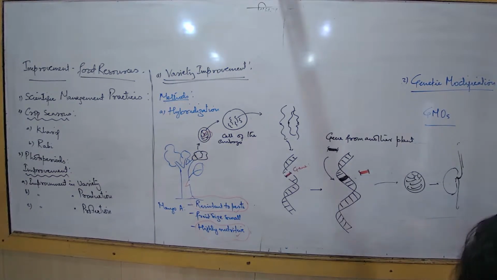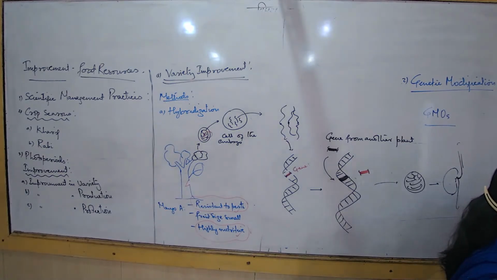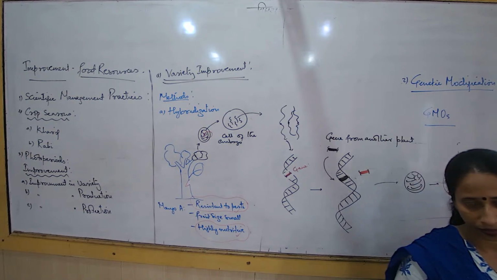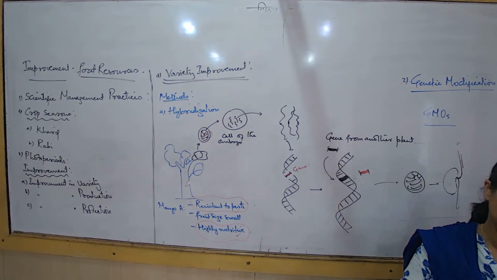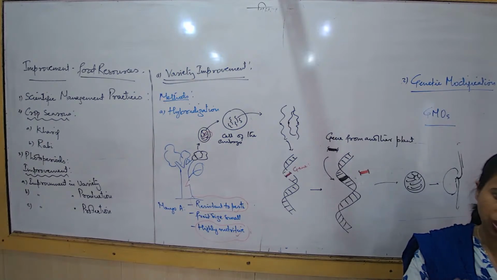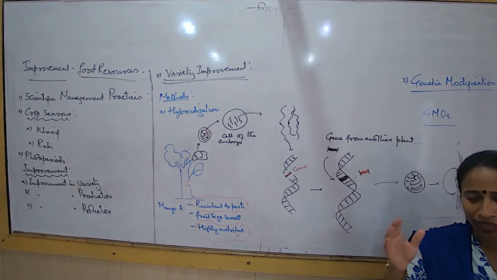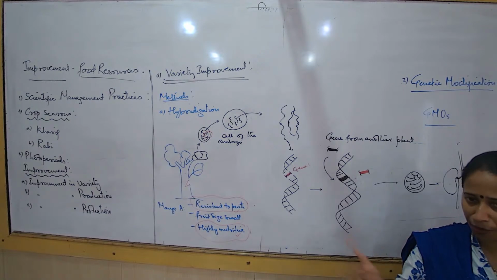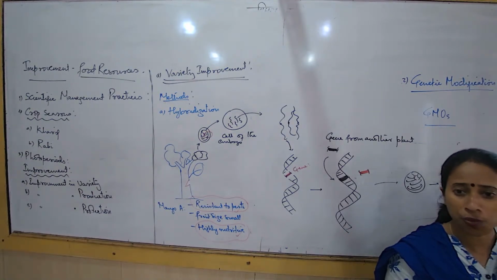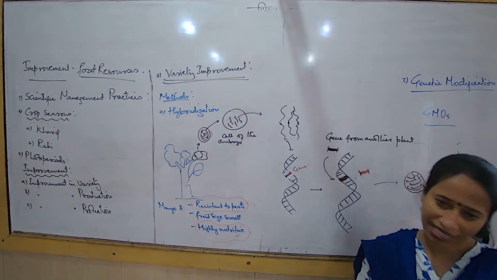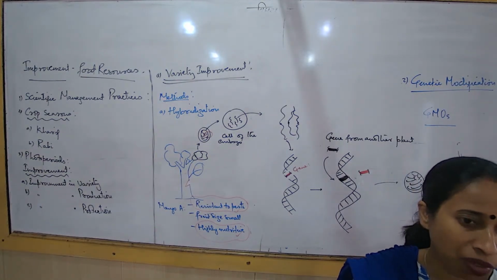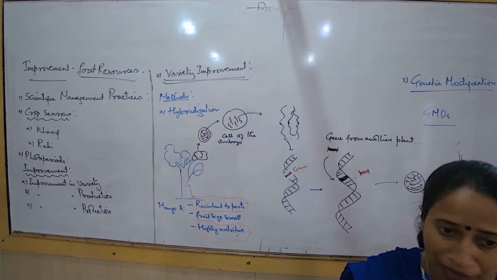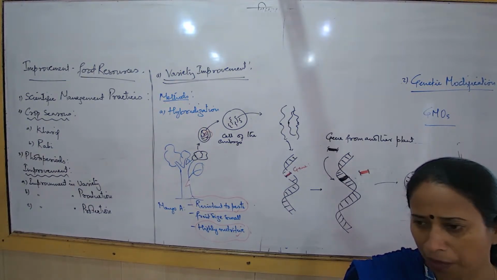Now the question is, why is this type of variety improvement needed? Variety improvement has to be done so that the production is more. I talk about a genetically modified crop. I got a type of tomato, genetically modified, and I'm growing them. In a short period of time I get enough yield. Yield means production. I can market them, and I don't have to worry much about the rotting and perishing, because I can keep them as they are.